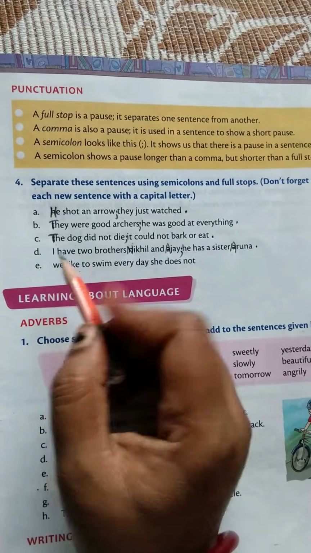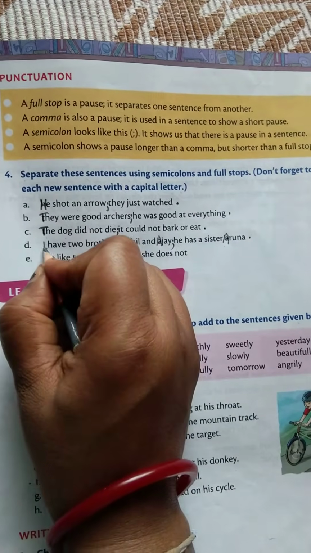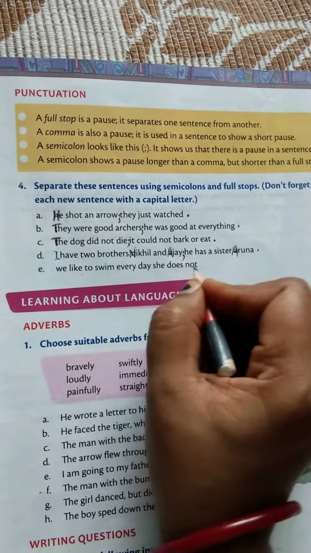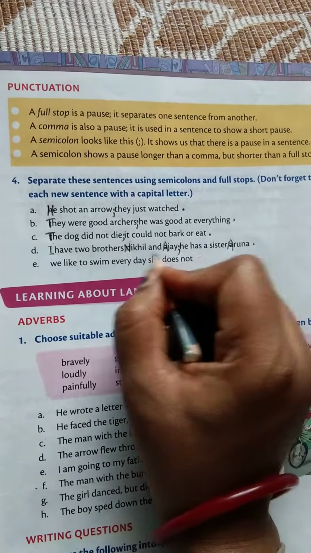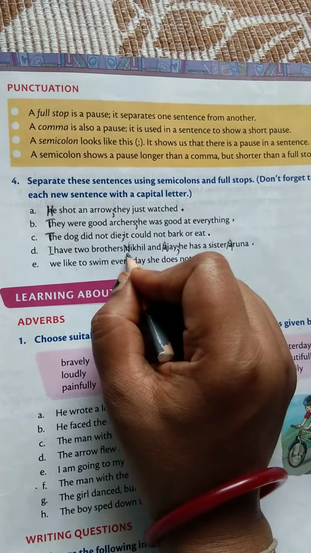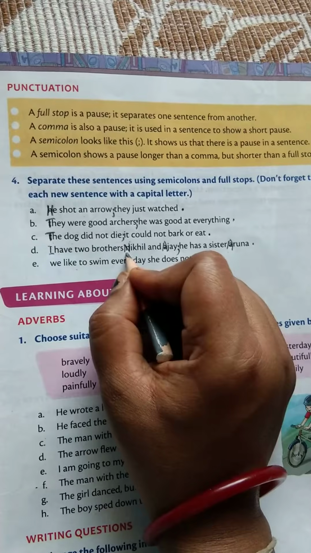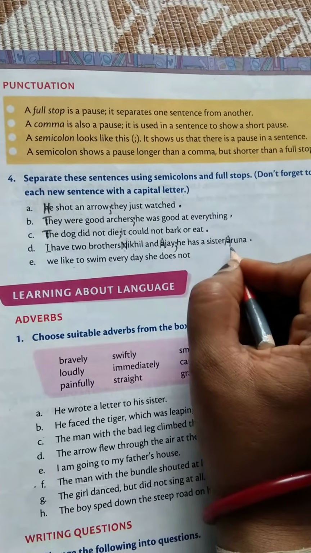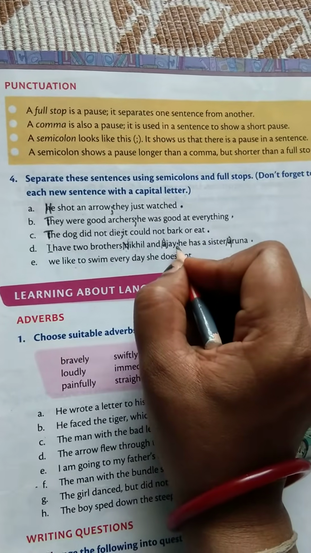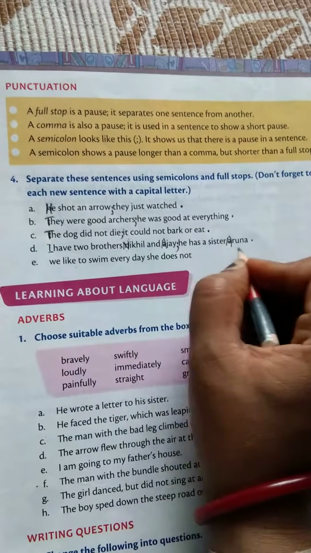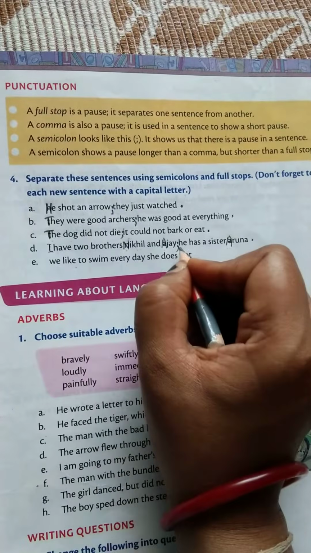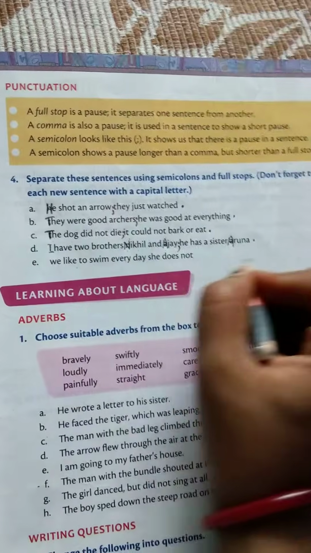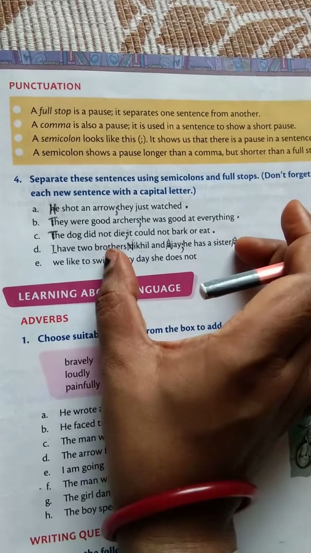In this you are seeing that I is already given in capital, so there is no need to change it. So it is the same as it is written. You only have to change this. Small letters are given, names are not written in small, they are always in capital, so you can put capital N and capital A like this, and put a semicolon in between the two sentences. I have two brothers, Nikhil and Ajay; he has a sister, Aruna. Like this you have completed separating the two sentences.